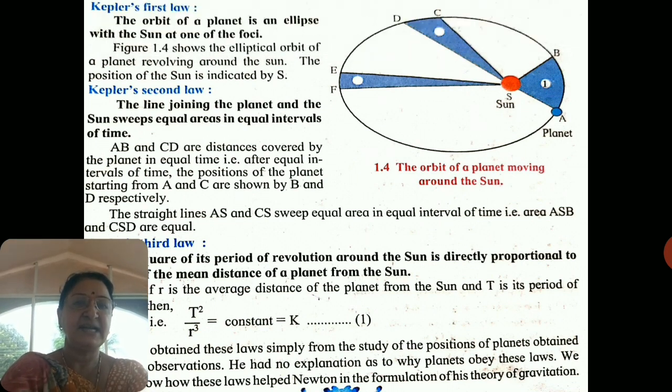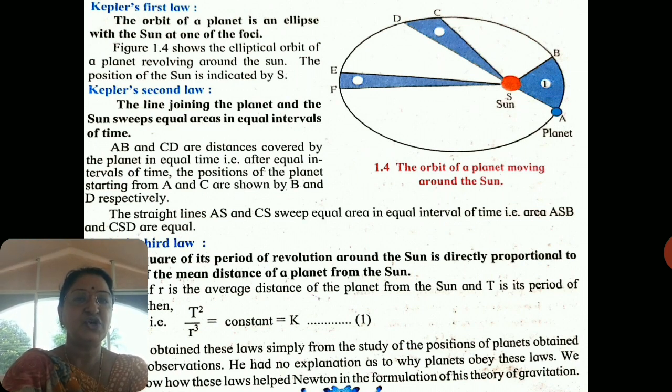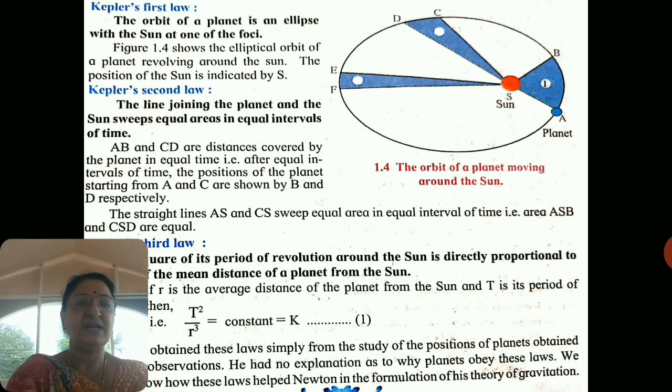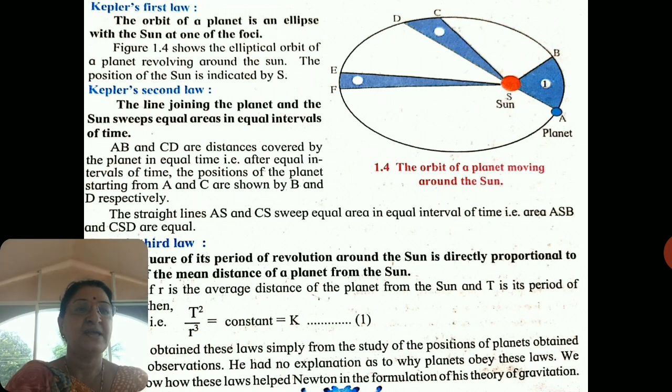Now the second law stated by Kepler is that the line joining the planet and the sun sweeps equal areas in equal intervals of time. Now in figure 1.4, the red dot is the position of the sun and the position of the planet is at A. After some time it moves along the orbit and reaches point B. After some time it is at C, then at D, then at E, and last, as given in the figure, it is at F.